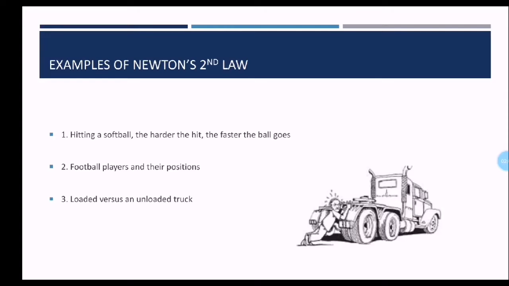Examples of Newton's second law. 1. Hitting a softball: the harder you hit, the faster the ball goes. Why? Because the harder you hit, it means you are applying a bigger force. When you apply a bigger force and you have the same mass, which is the softball, the acceleration should be bigger. So the harder the hit, the faster the ball goes. 2. Football players and their positions. And 3. Loaded versus unloaded truck. Whenever you want to move a loaded truck or an unloaded truck, it all depends on its mass.